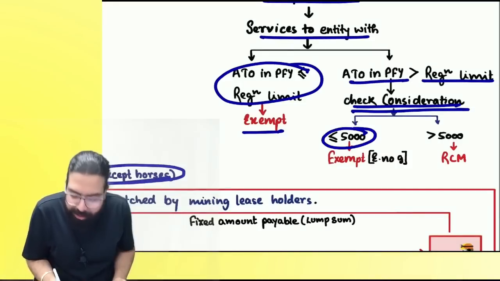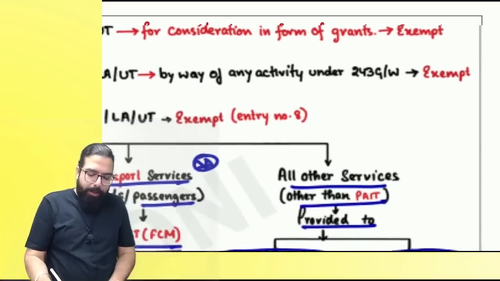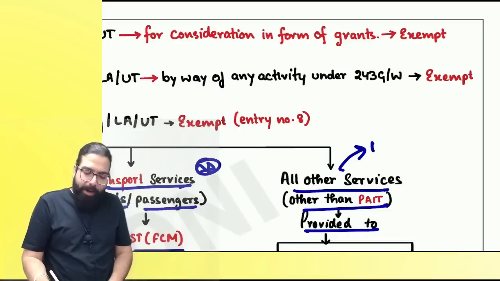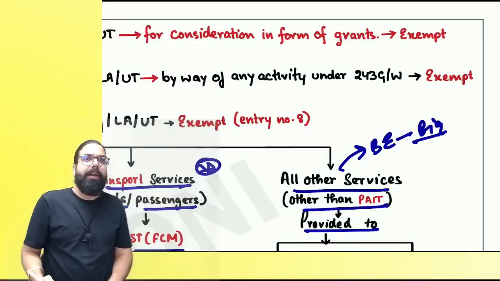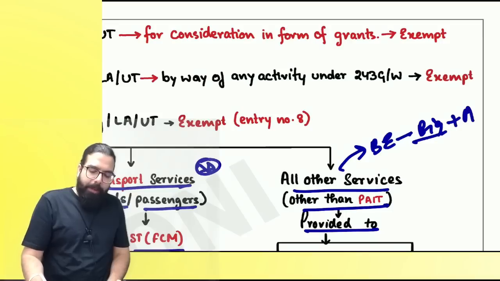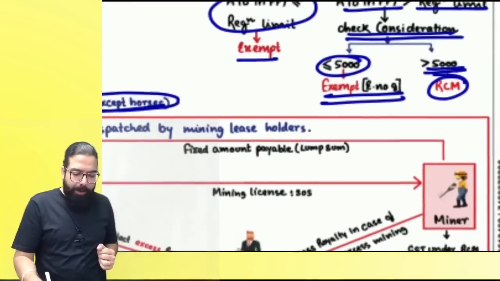If less than 5,000, exempt. More than 5,000, RCM. Can I go ahead and simply say all other services provided to a business entity, which is big business entity? Big is who? Last year turnover more than registration limit and amount greater than 5,000. Only then what will happen, everyone? RCM. Is my point clear to all?